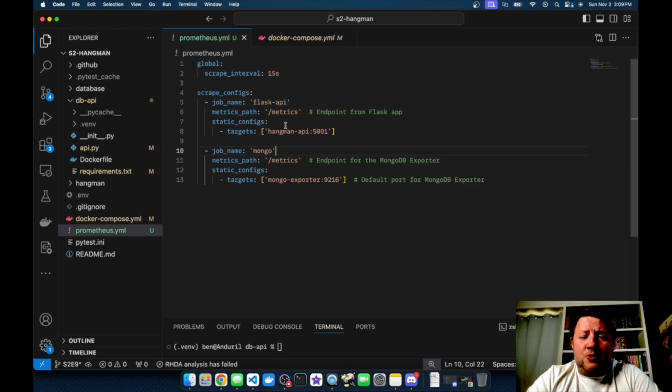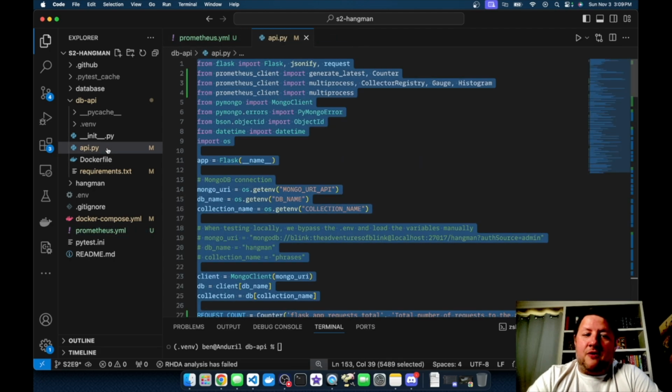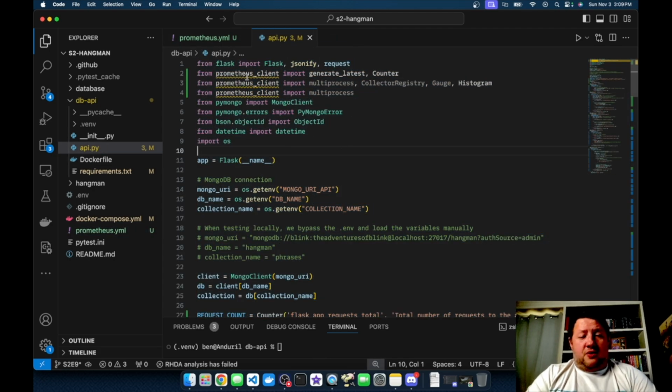So the next thing we're going to do is go look at this metrics endpoint that we have to create in our API. As you can see here, I've added Prometheus client, and I've had to grab several different things that are being imported for use.